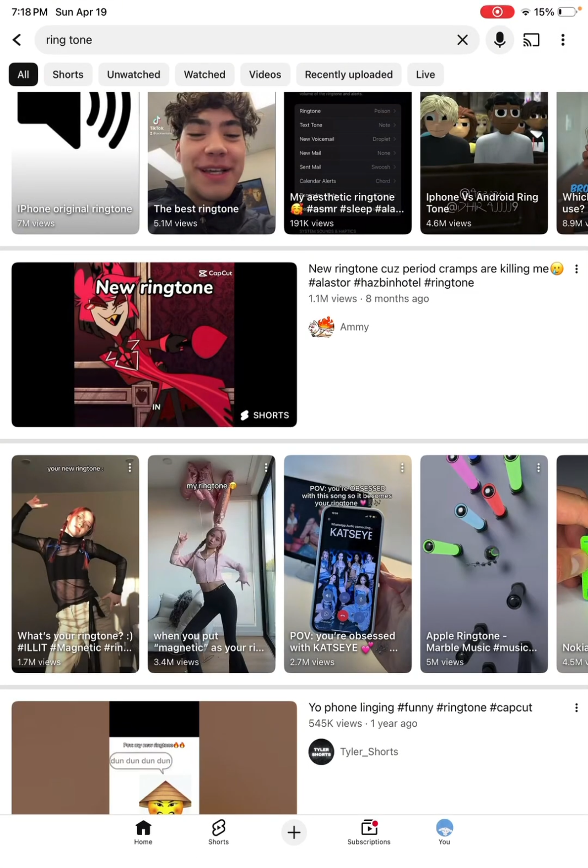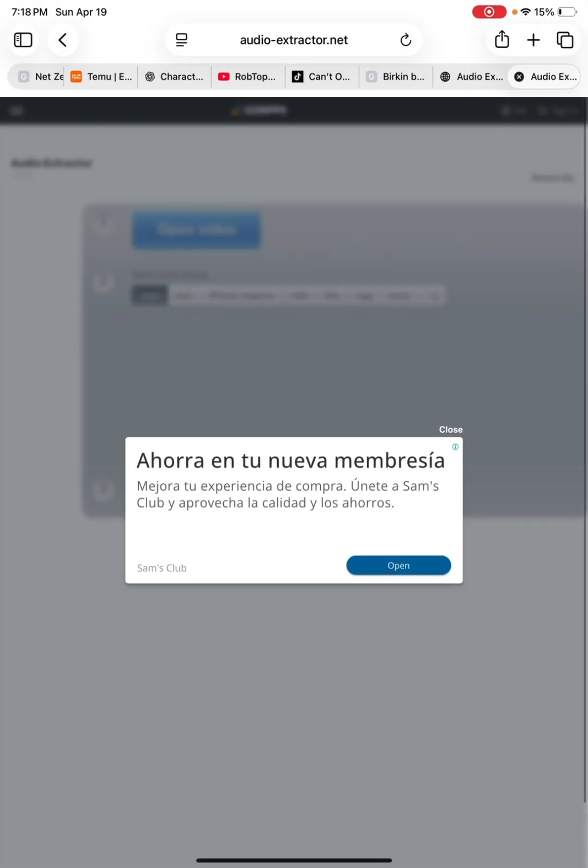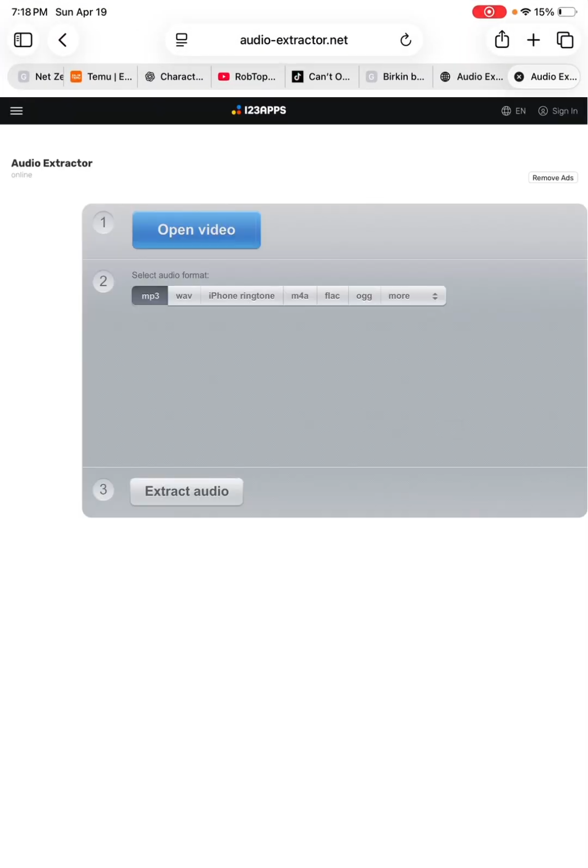First, you gotta go on YouTube and search up ringtone and pick which ringtone you want. Now, go to Safari and search audioextractor.net. It will show you this. Click on open video and click on photo library and put the video that you want for the sound.